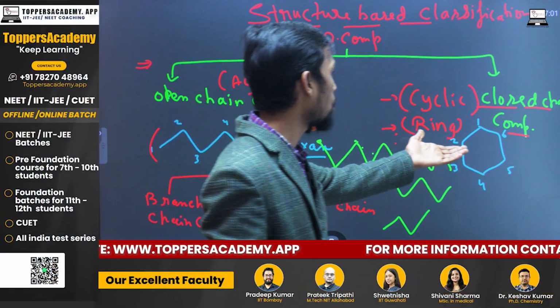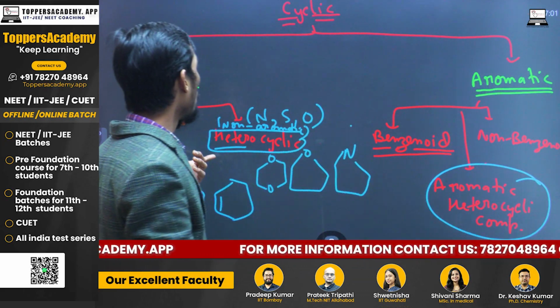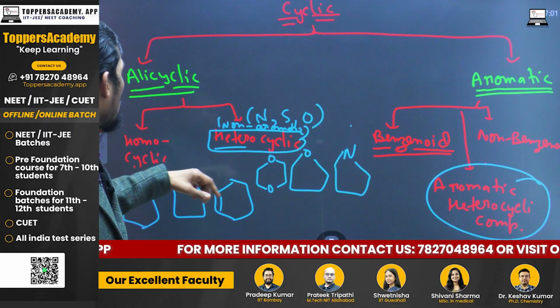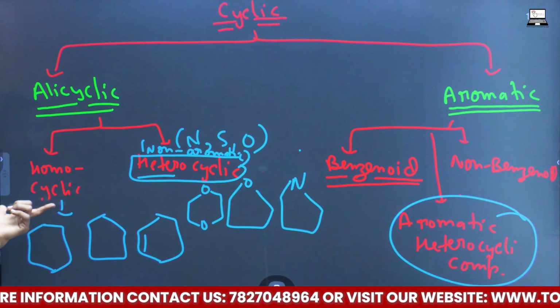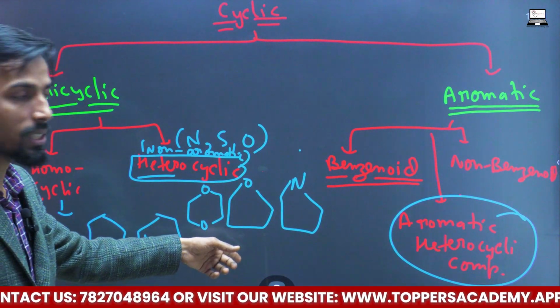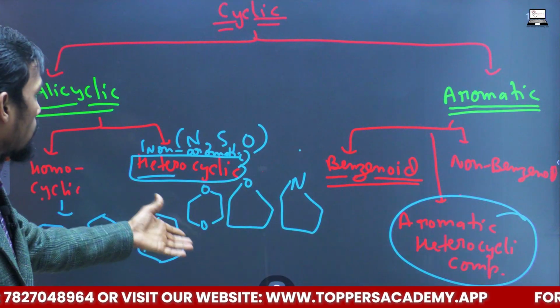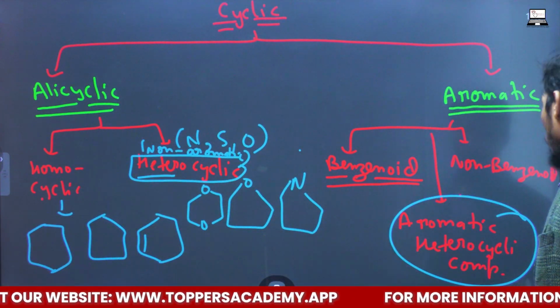The closed chain compounds are also subdivided into two classes: alicyclic and aromatic. Alicyclic is also subdivided into two units: homocyclic and heterocyclic, where no hetero group is there, and where the hetero group is there. In the aromatic class, three subdivisions: benzoate, non-benzoate and heterocyclic.